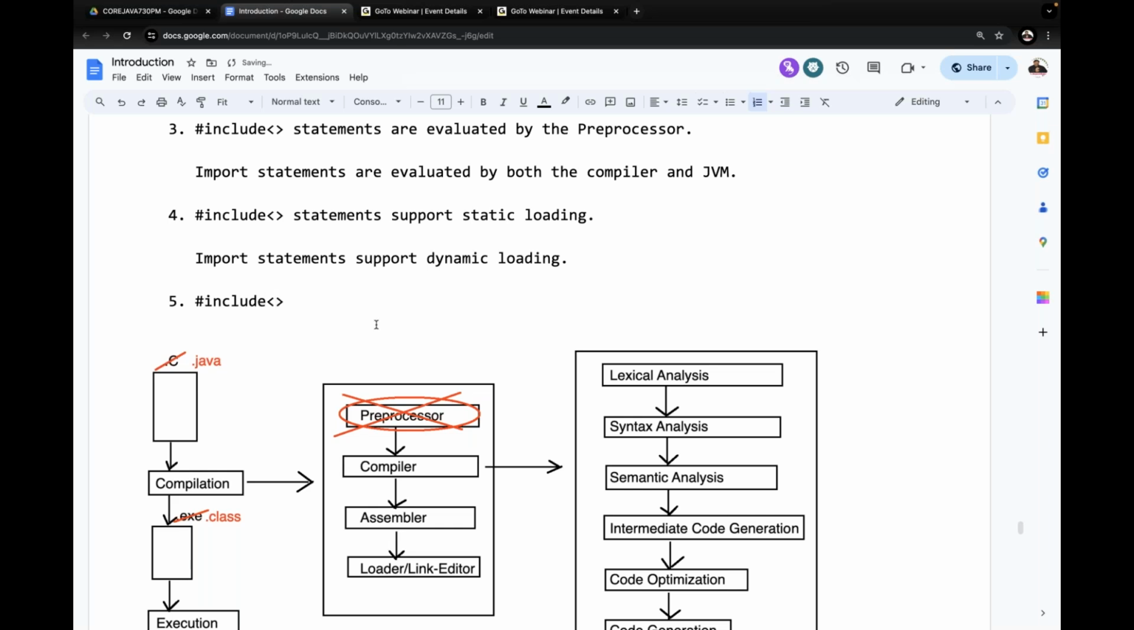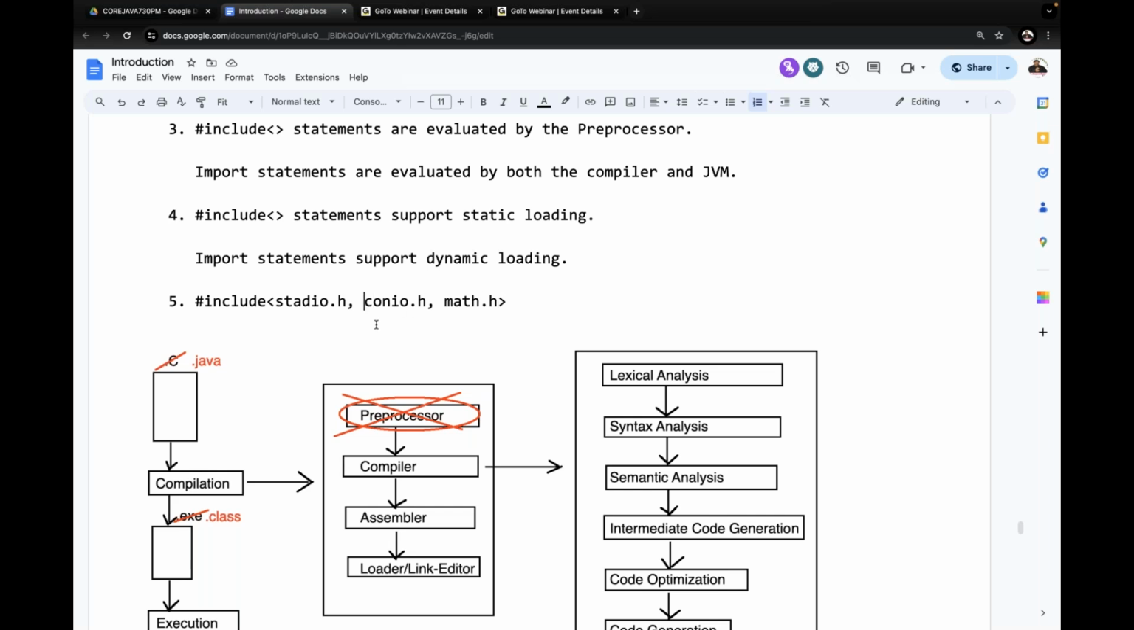I'm asking one question. Try to answer it. Is this syntax possible in C? Is it possible to load more than one header file by using a single hash include statement? No, it is not possible. One hash include statement is able to include one header file. Per header file, one hash include statement. That's the equation.